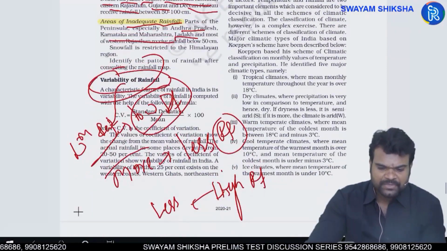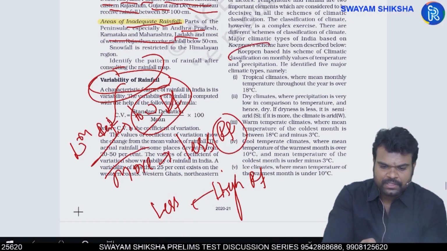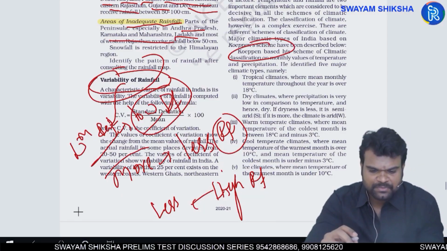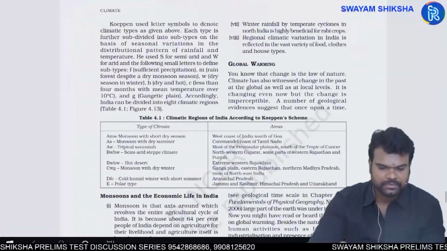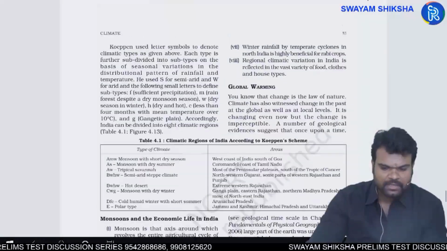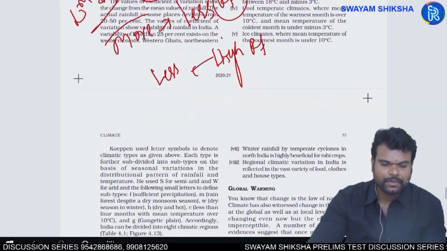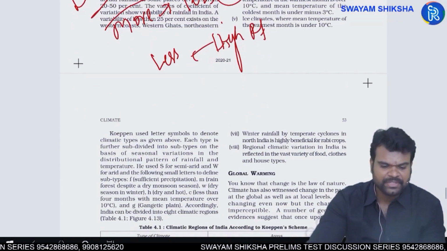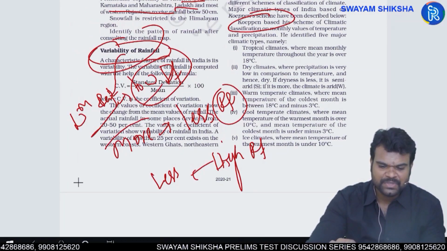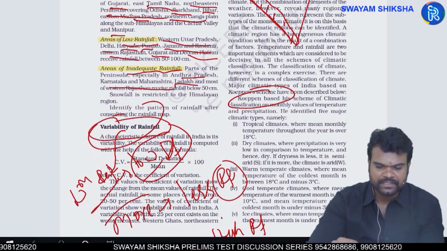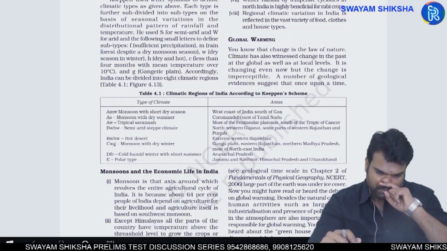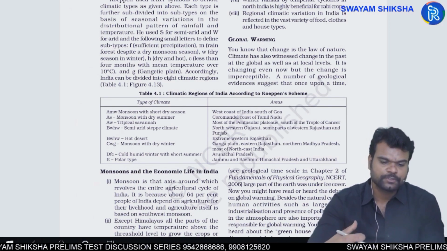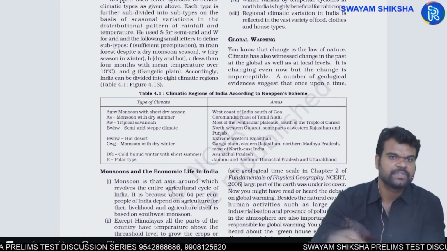And apart from this, you have Köppen's climatic classification. He has provided for some types of climates. I will do one special session on this Köppen's climatic classification, because the data given in NCERT is not that adequate. So adding some more data, I will be discussing this Köppen's climatic classification in some other session. Okay.